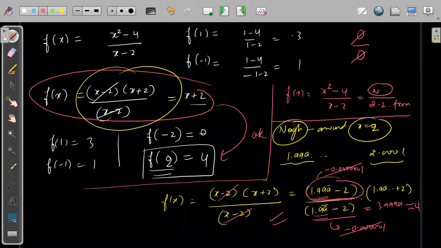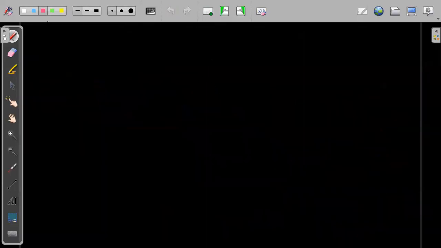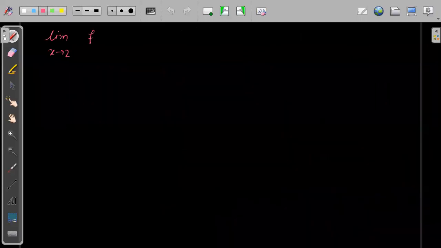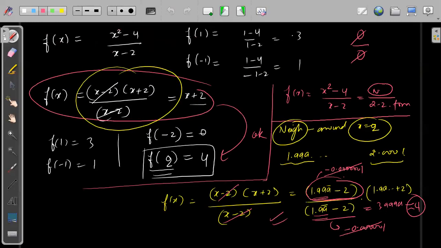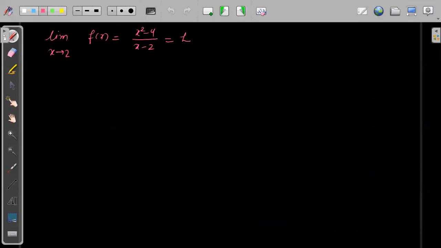So the answer we will get is 4. That means around the point x equals 2, the value of f of x we are getting is 4. So this is the thing which we will call, suppose we say, the limit of x tending to 2 for the function f of x, where f of x is equal to x square minus 4 upon x minus 2. We will say that this limit is L. That means this value exists, and we have calculated that this value is approximately 4. So we will say that the limit at x equals 2 of f of x is equal to 4.